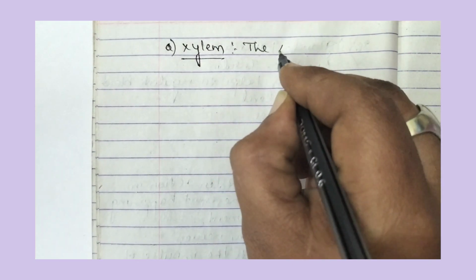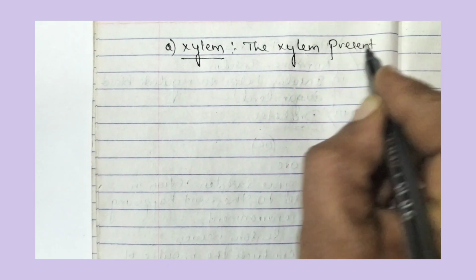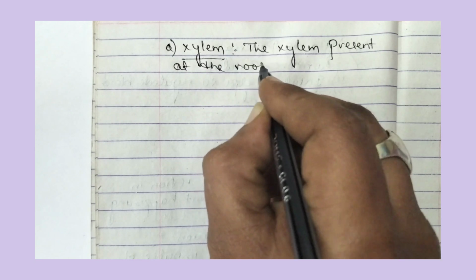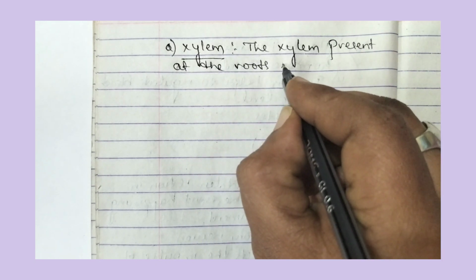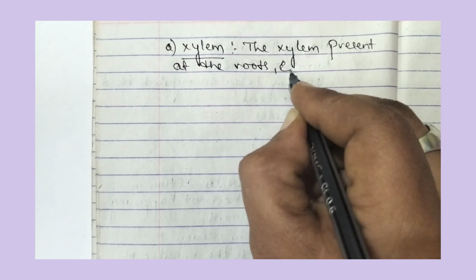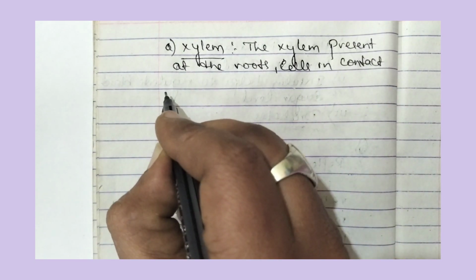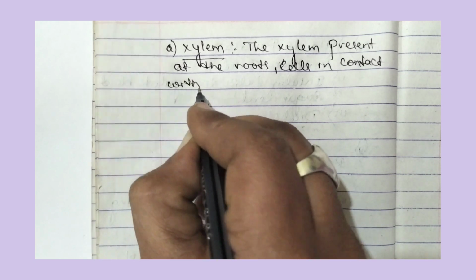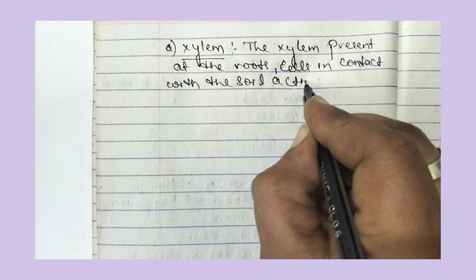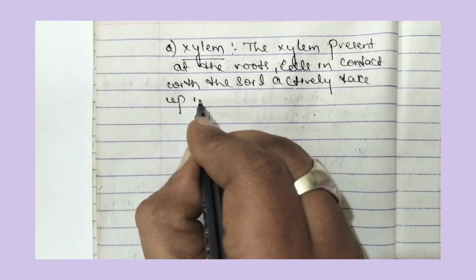The xylem present at the roots. The xylem present at the root cells in contact with the soil actively take up ions.